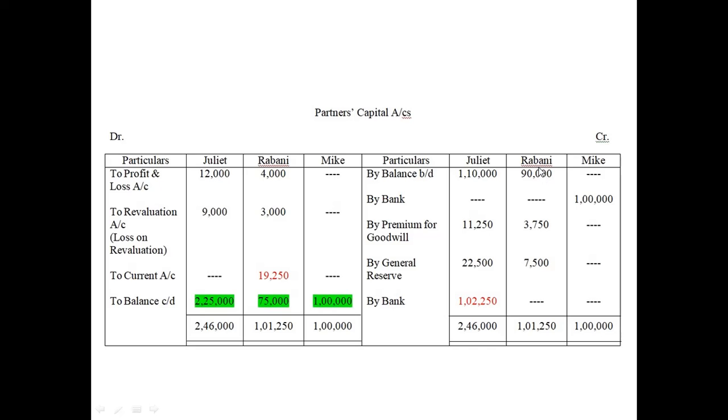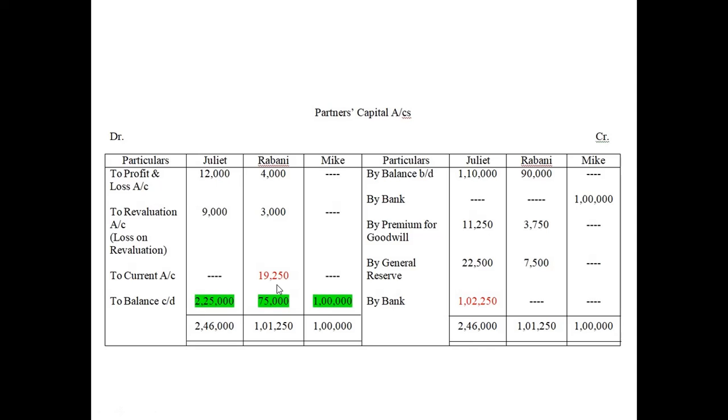So we write the total amount, 1,01,250. This total you write here again. From this total amount, you will subtract 75,000, 3,000 and 4,000. So you will get the balance of 19,250 rupees, which means Rabani will withdraw this amount.